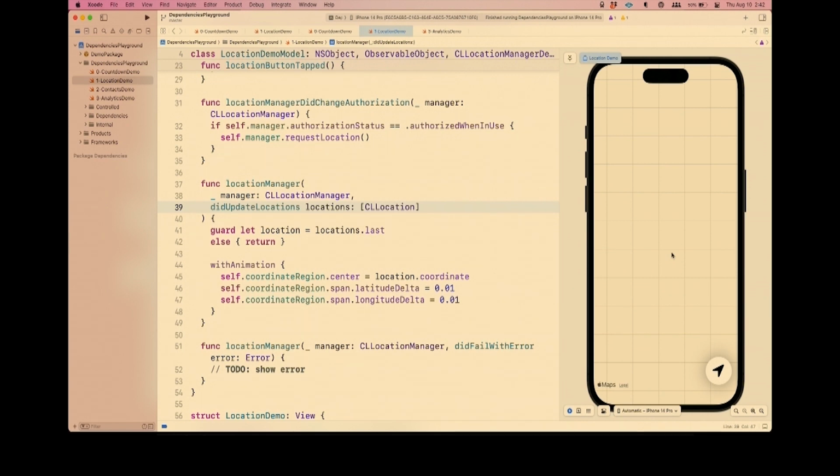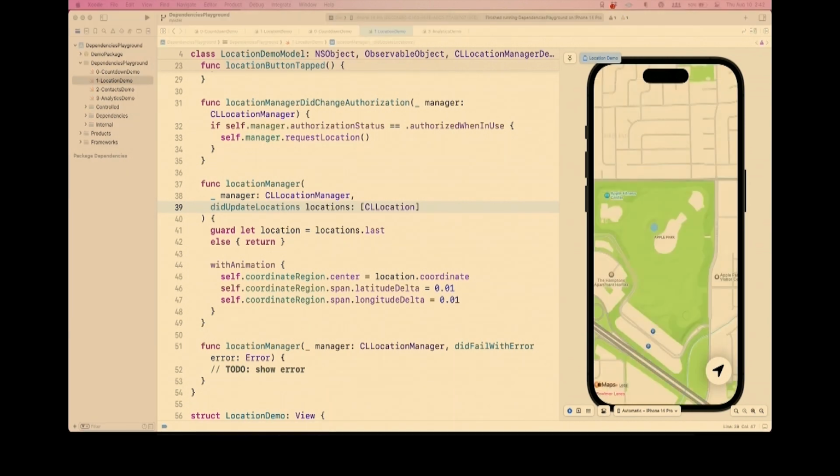So what would have happened in pre-beta is that this preview is just broken. You tap this button and nothing happens at all. And now it looks like they're starting to seed in some of the authorization stuff into preview. So that's great. So this would have been an example showing how the dependency on location manager is controlling us.